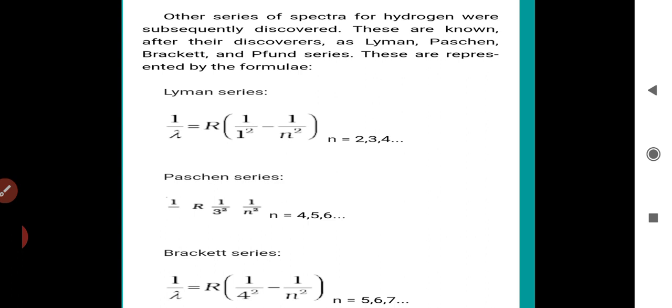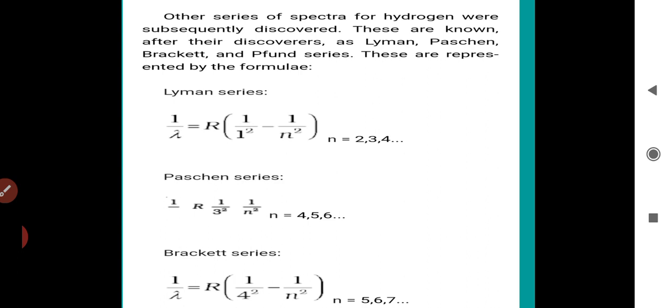For the Lyman series, the wavelength expression is 1/λ = R (1/1² − 1/n²), where n is 2, 3, 4 and so on. By putting in the values 2, 3, 4, we get the different lines of the Lyman series.